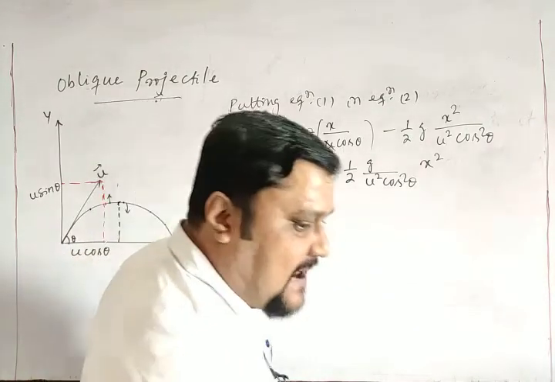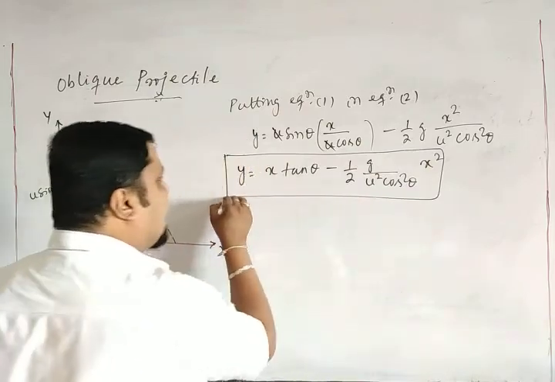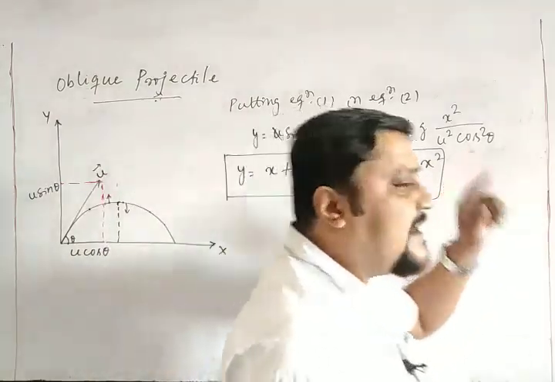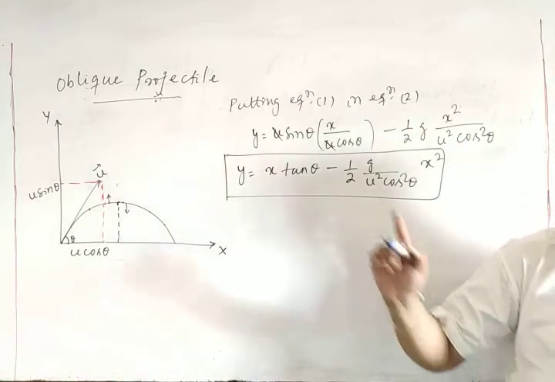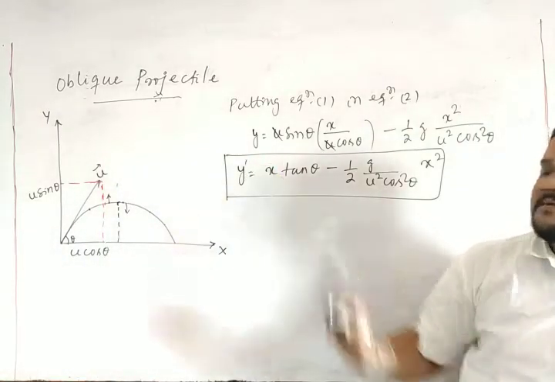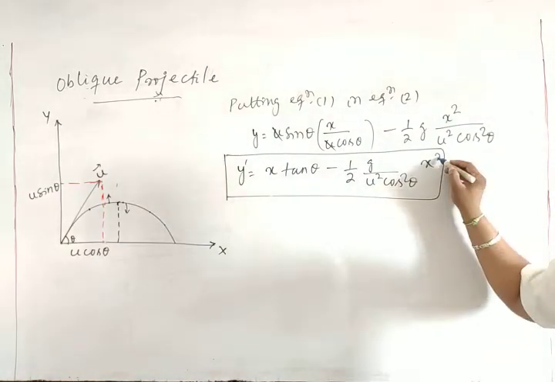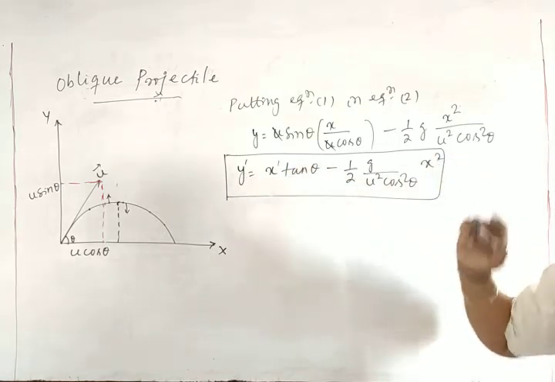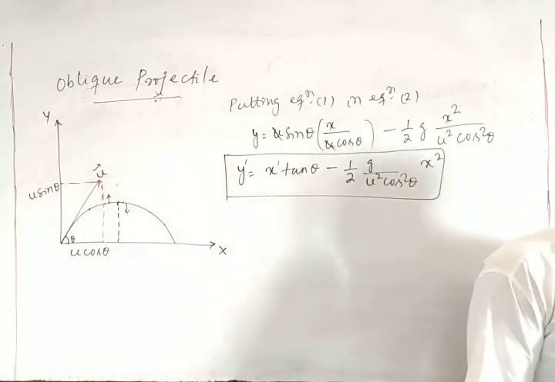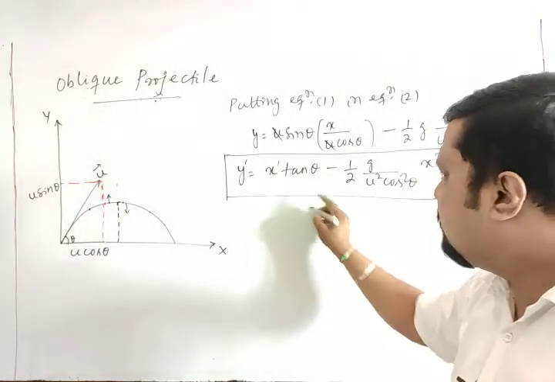Now we will discuss this part. y is equal to x tan theta minus half g by u square cos square theta x square. So this is a first degree equation in y. First degree means power of y is 1, and a second degree equation in x, there is x square, x power 1 and this is x power 2. So second degree in x, right? This is the equation of a parabola.